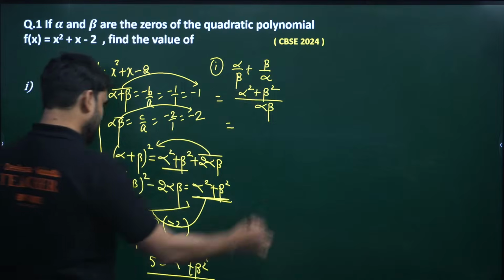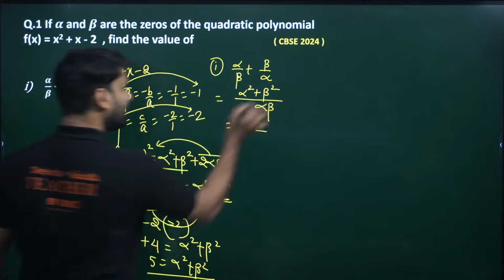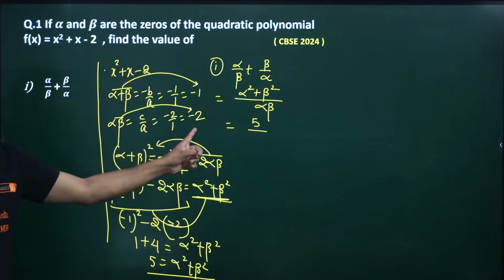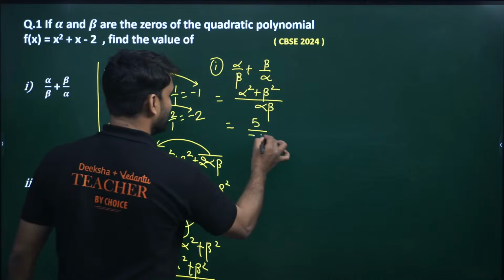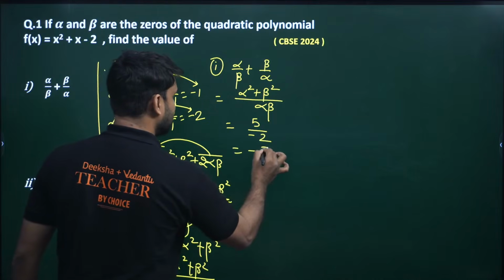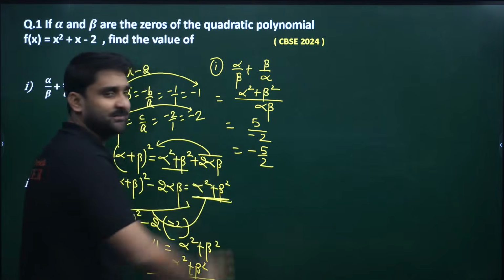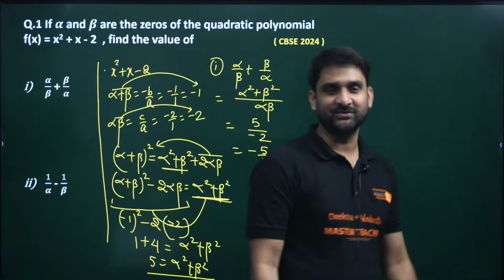Now we can put the value there. So this is 5, and alpha into beta is minus 2. Wow, minus 2. So we have the value. The answer is minus 5 by 2. I hope this is clear to you.